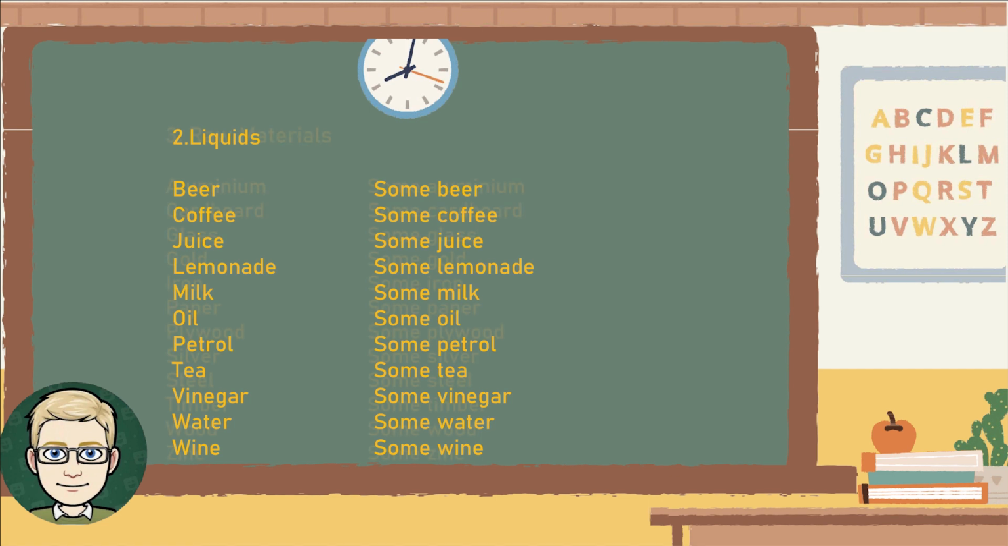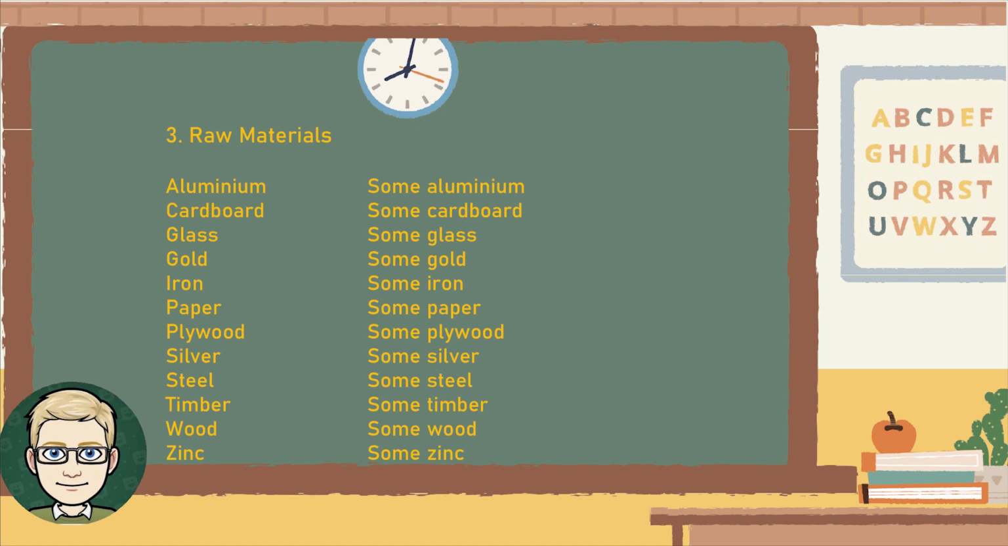Wine, some wine. 3. Raw materials. Aluminium, some aluminium. Cardboard, some cardboard. Glass, some glass. Gold, some gold. Iron, some iron. Paper, some paper. Plywood, some plywood. Silver, some silver. Steel, some steel. Timber, some timber. Wood, some wood. Zinc, some zinc.